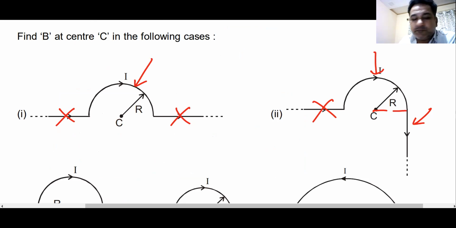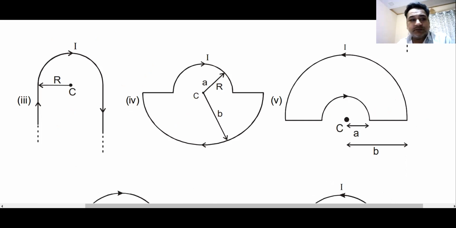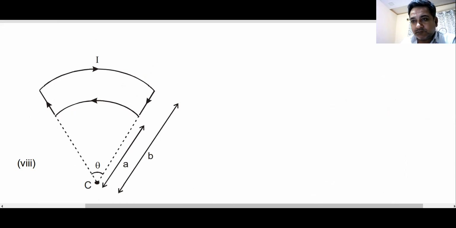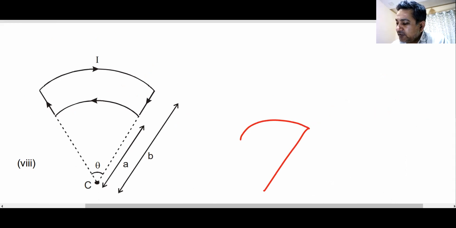Yes, sir. Chalo. So you know all this. All these questions are taken from Irodov some way or the other. I hope you can solve all these questions. Yes or no? Yes, sir. This is one of my favorites. In my favorite question, this loop goes till infinity. So my question goes like this, ting, ting, ting, ting, ting.